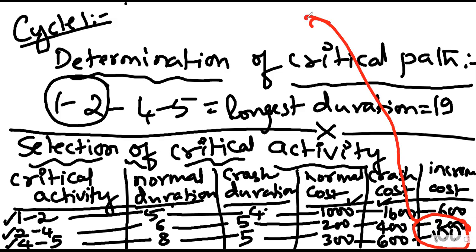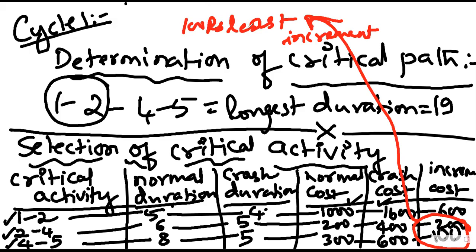So this is the least increment cost. That's right. This is the least increment cost of 100 rupees. Okay, so this is to be selected now.